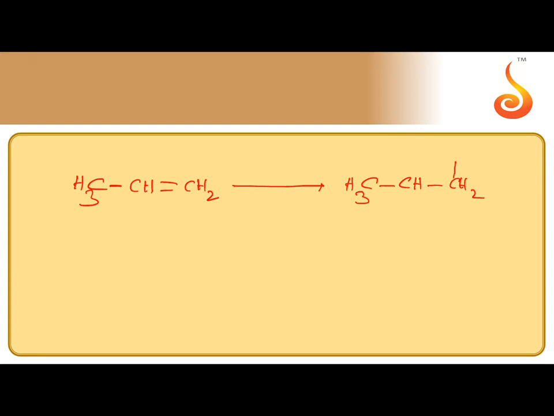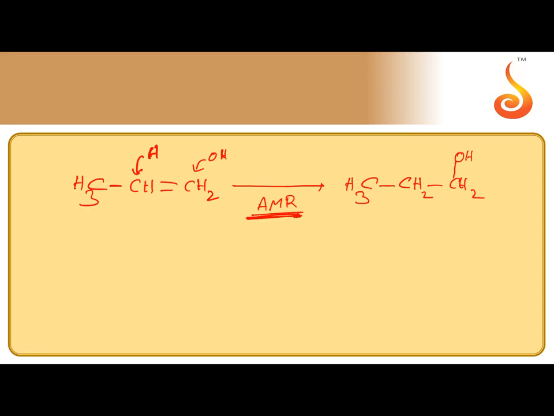Here we have to keep OH at first carbon, H at second carbon, meaning addition of H and OH. OH is going to the CH2 carbon, H is going to the CH carbon. So this is exactly opposite to Markovnikov's rule, anti-Markovnikov's rule.